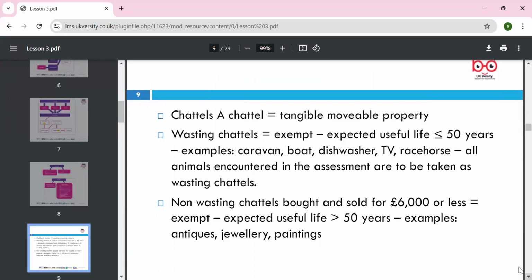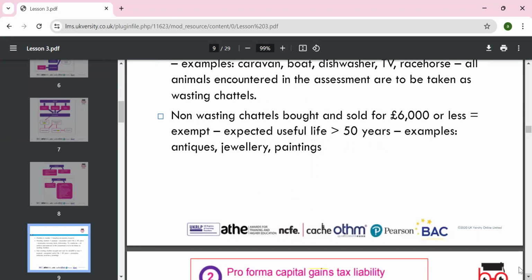Okay, a chattel is tangible movable property. Wasting chattels are exempt, except where the useful life of the asset is less than 50 years. If greater than 50 years, examples are caravans, boats, dishwashers, TVs, racehorses, and all animals encountered in the assessment are to be taken as wasting chattels. Non-wasting chattels sold for 6,000 or less are exempt. For example, antiques and jewelry will be taxed.